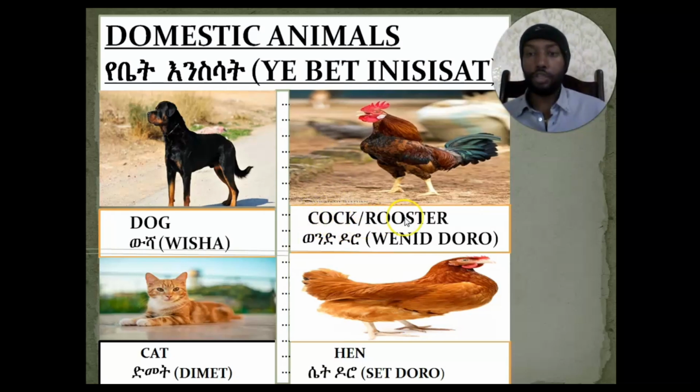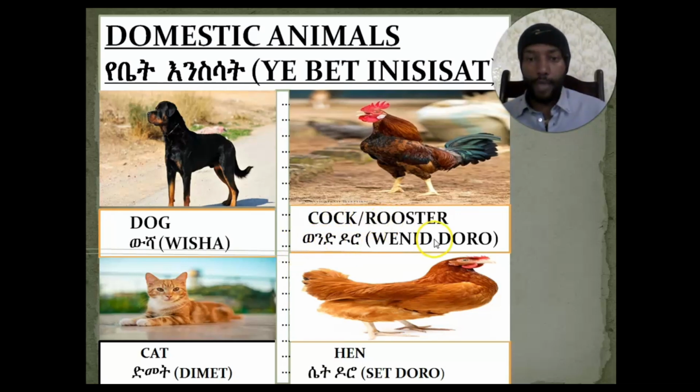Okay, the other member of the domestic animals is called what? Cock or rooster. As you know, in general, they are called chicken. Chicken works for both male and female. When they are together, both the female and male, they are called chicken. But in order to differentiate, the male chicken is called cock or rooster. In Amharic, cock or rooster means wend doro.